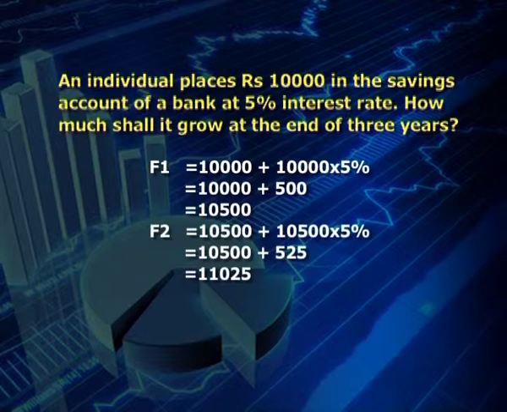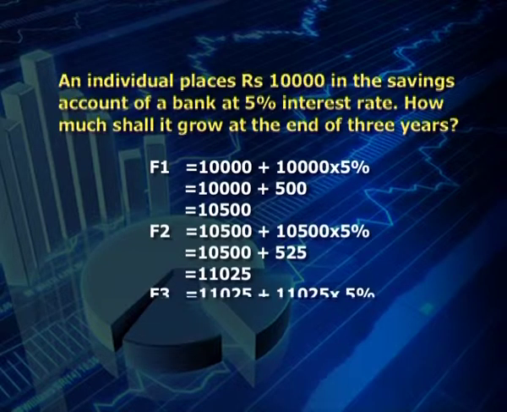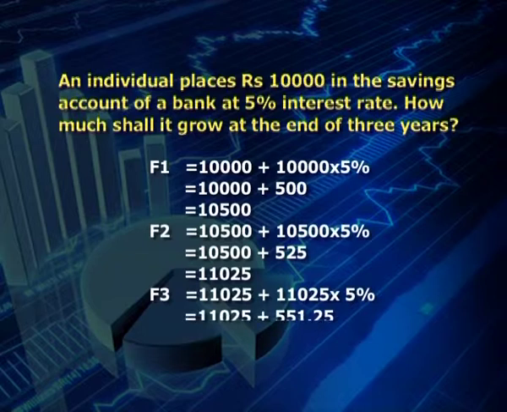In the third year, the interest of 5% would be calculated on 11,025, which would result into an interest of 551 rupees 25 paisa, and when added to the principal, that is 11,025 rupees, it would give rise to an amount equal to 11,576 rupees 25 paisa.